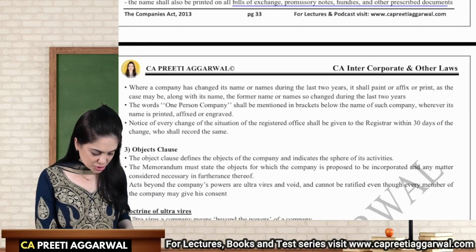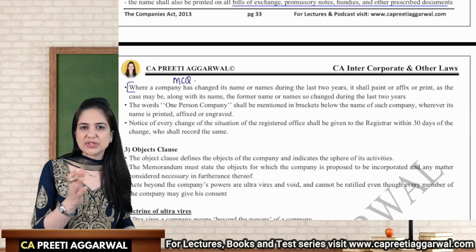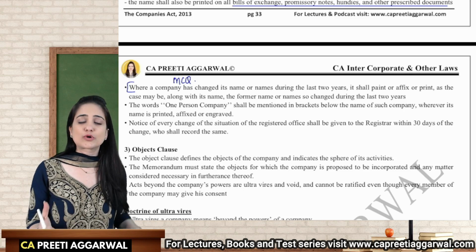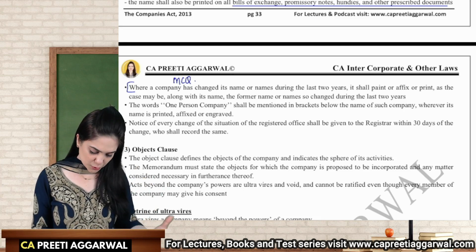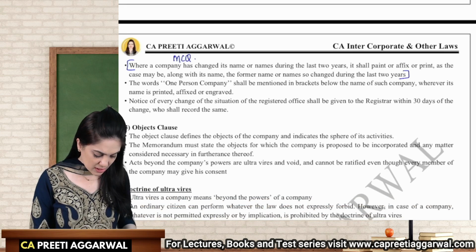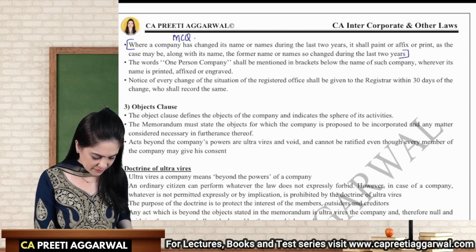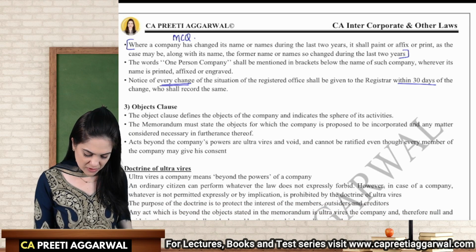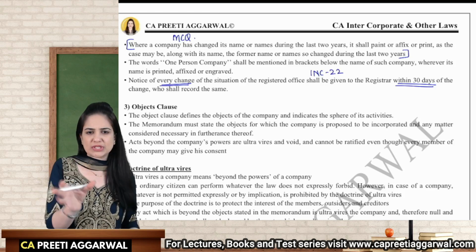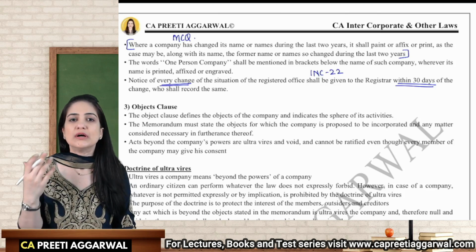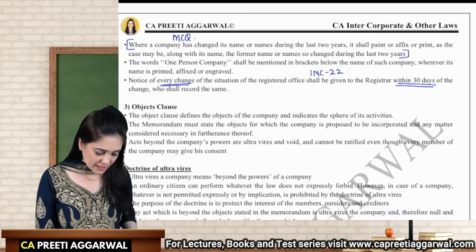If the company has changed its name, this is important for MCQ. If the company has changed its name in the last 2 years, then the former name must also be mentioned along with the new name. For another 2 years, I will mention that. OPC will write the words OPC Private Limited in the name, and in case of every change, I will also inform the ROC within 30 days of change, again in INC 22. So this is a common form which is filed for notice of situation of the registered office and also the change of registered office.